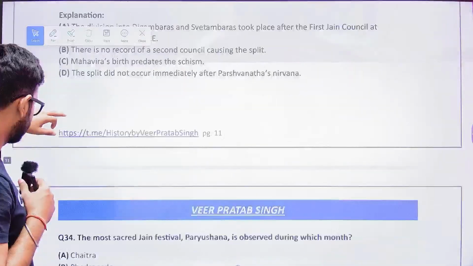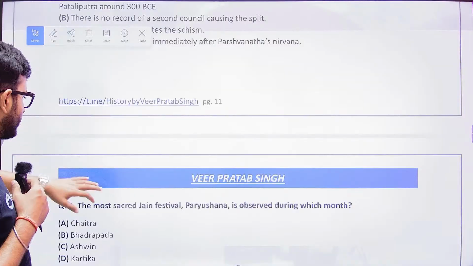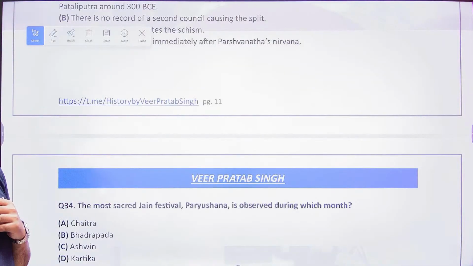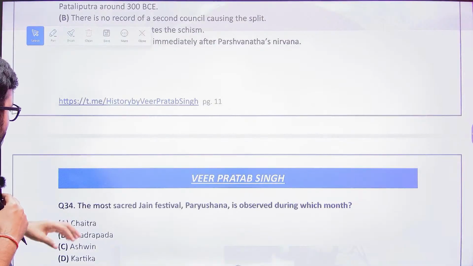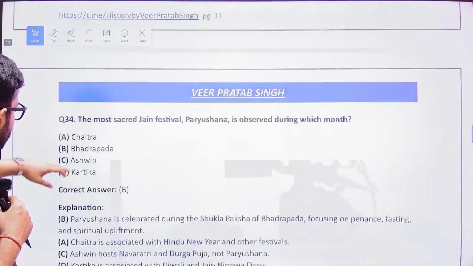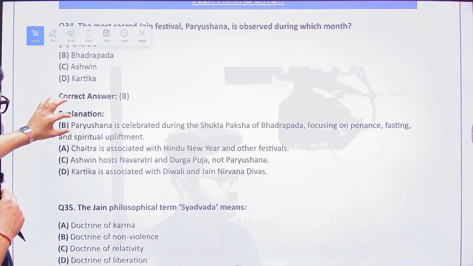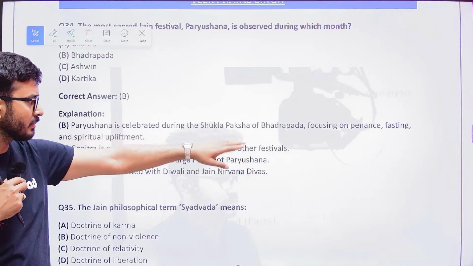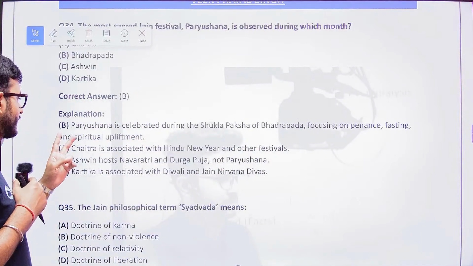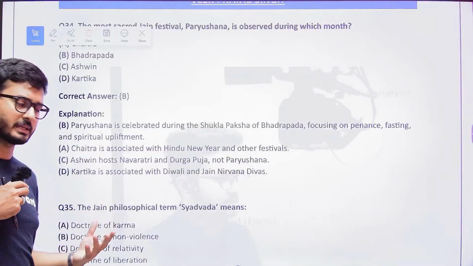Okay, the next one: the most sacred Jain festival, Paryushana, is generally done in which particular month? So here I'll just go with the answer. The answer is B, that is Bhadrapada. Paryushana is celebrated during the Shukla Paksha of Bhadrapada, focusing on penance, fasting, and spiritual upliftment.